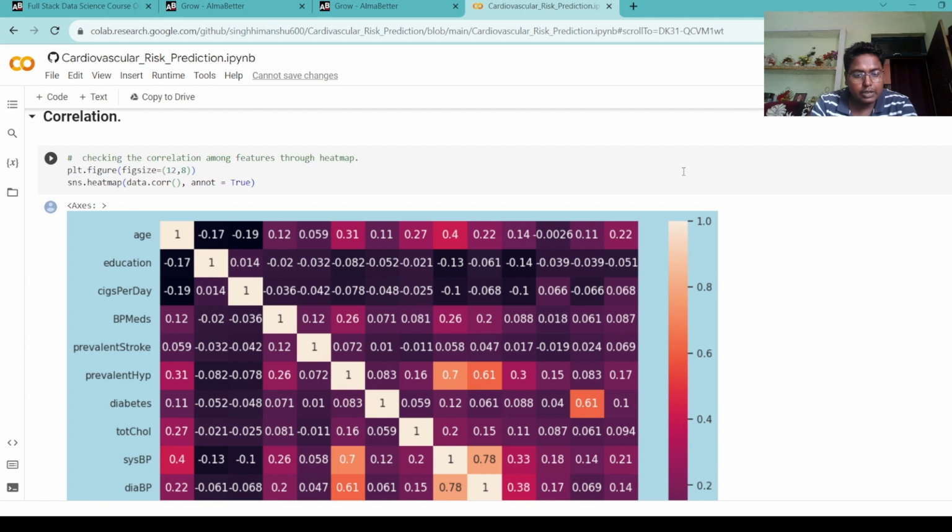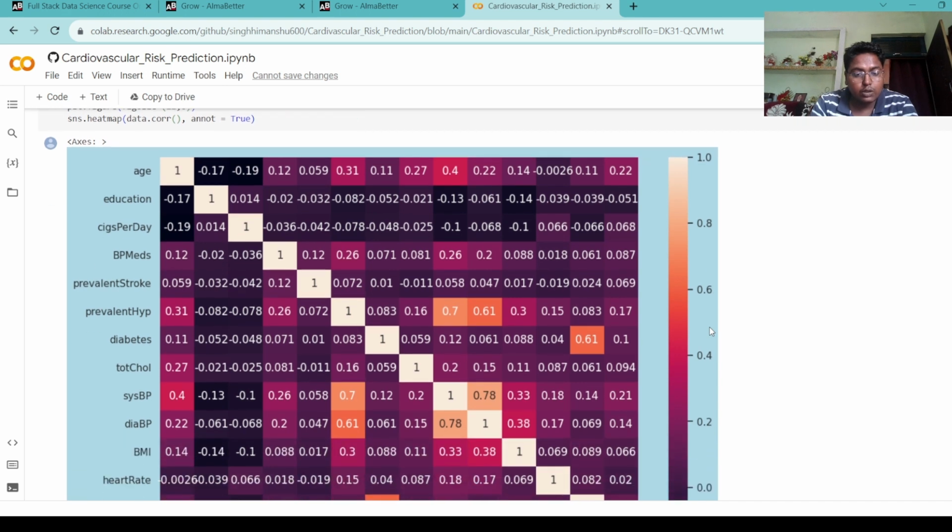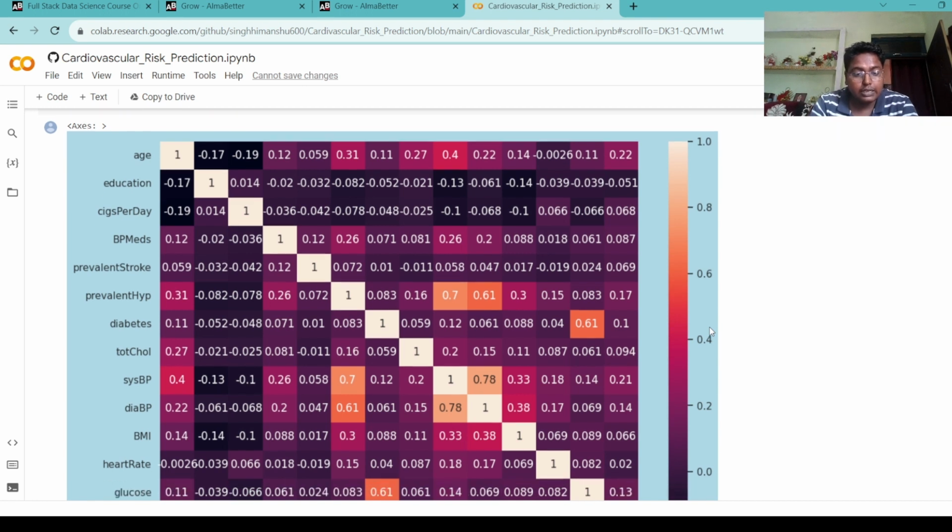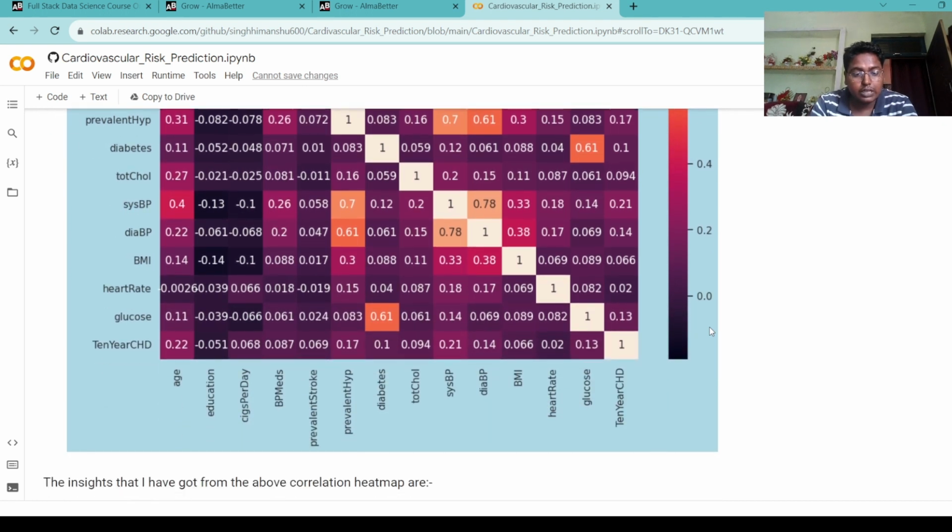Checking the correlation among the features through the heat map. The insight that I got from the above correlation heat map is that diabetes and glucose show a very high correlation among them. The reason behind that is that diabetes is a disease that occurs when your blood glucose, also called blood sugar, is too high. Systolic BP and diastolic BP show a high correlation among them, and both also show a high correlation with prevalent hypertension. Cigarettes per day and heart rate show some negative correlation with age.